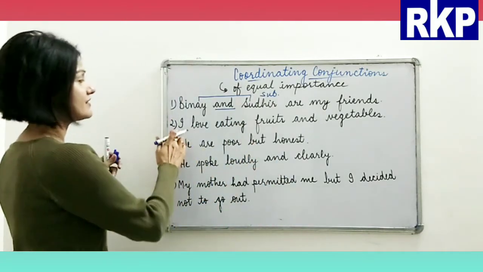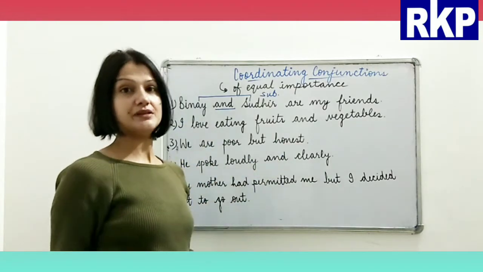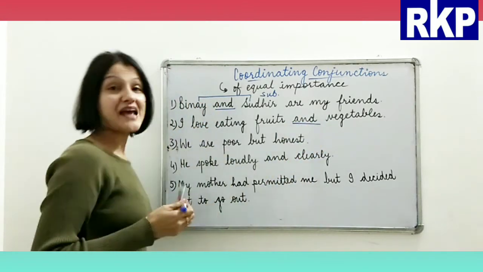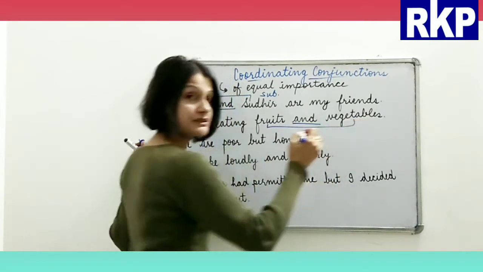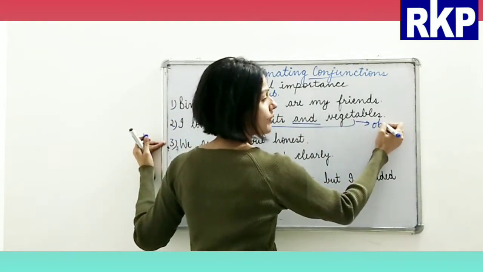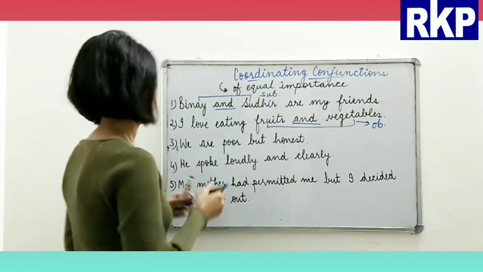Here in the second one, I love eating fruits and vegetables. Now again the conjunction and joins fruits and vegetables, right? And they both are objects in the sentence.